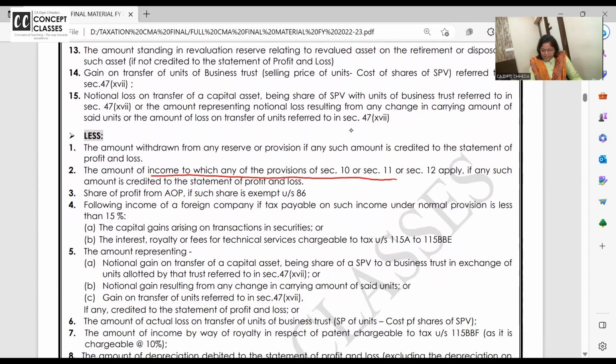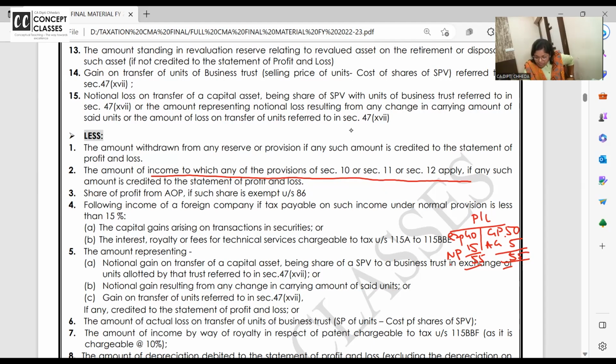Any income which is exempt under 10, 11 and 12, remove it. See, in my P&L account, GP 50 rupees, expense 40 rupees, agricultural income 5 rupees and net profit 55. If you want, you can also draw and keep it, but the picture will be very clear. What is your GP? 50. What is your agricultural income? 5. What is your other expense? 40. This company may be doing some agricultural activity. Net profit.